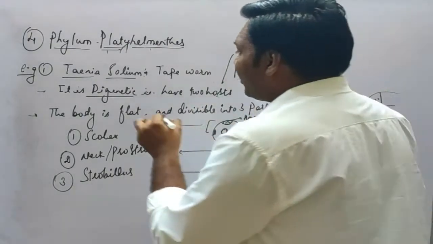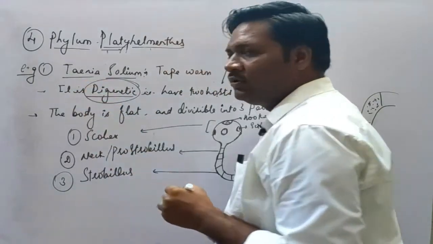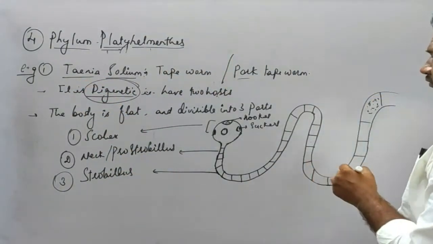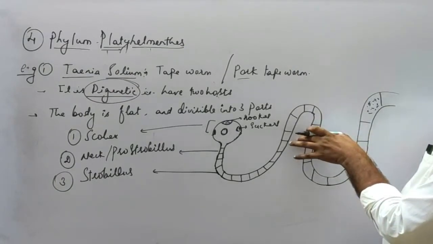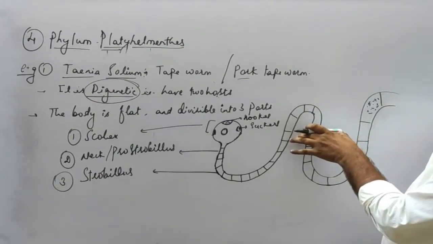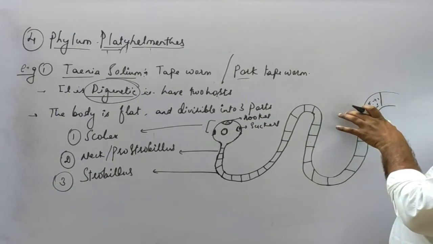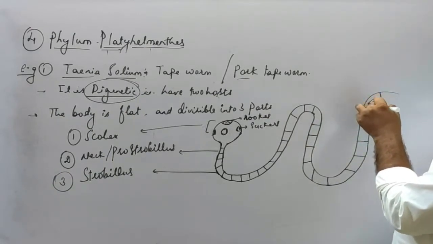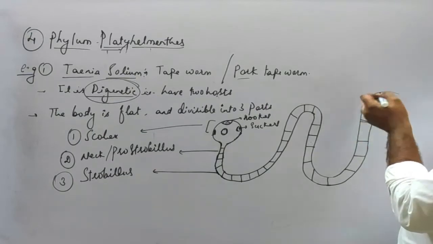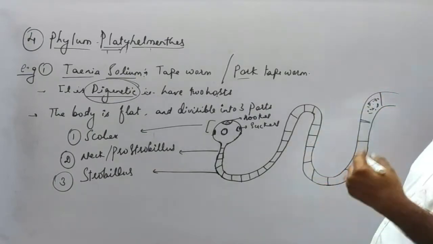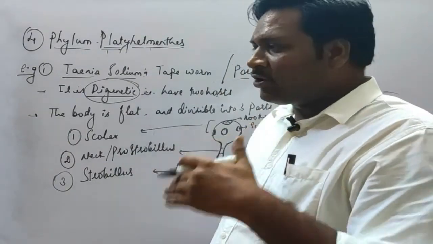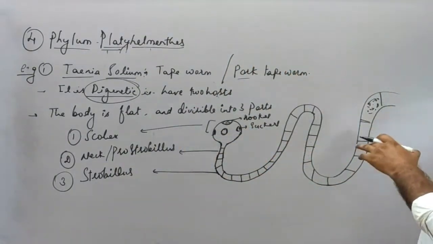So what is it called? Digenetic, which means it has two hosts. First of all, the tapeworm is found in the human intestine. It will undergo sexual reproduction in the human intestine where it will develop the cyst, and this cyst will be released from the human excretory system and accumulated by the pigs.